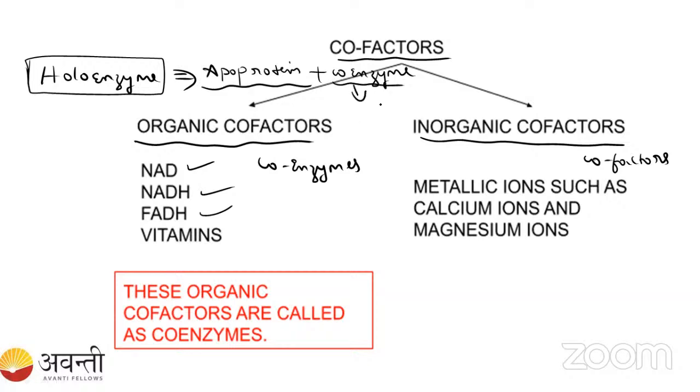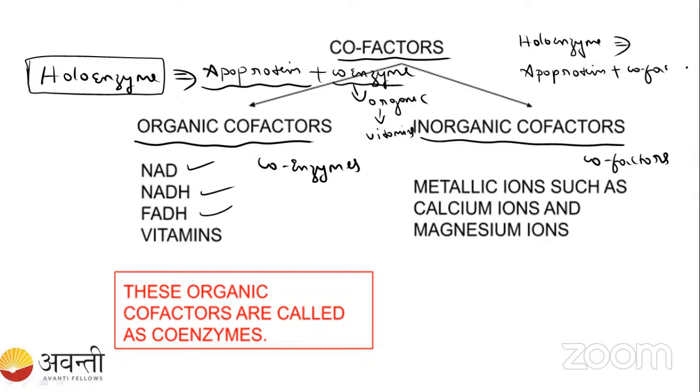Coenzyme is the organic factor, made up of vitamins. If we take the holoenzyme, it is made up of the apoprotein part plus the cofactor. Here the cofactor is the non-organic, inorganic part.